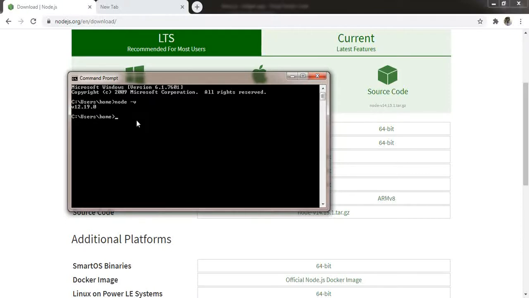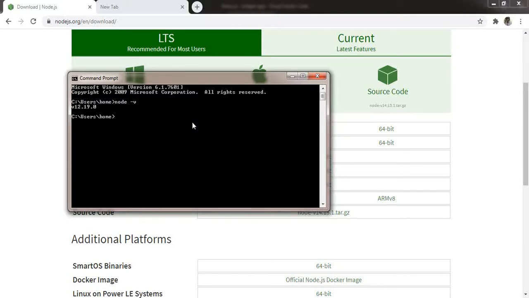But if there was some error with the setup file or anything, it will show you something like node command not found, or node is not a recognized command. So if you are getting a version after running the command node -v, that means you have successfully installed Node.js on your system. Once you install Node.js, you can start with React development.